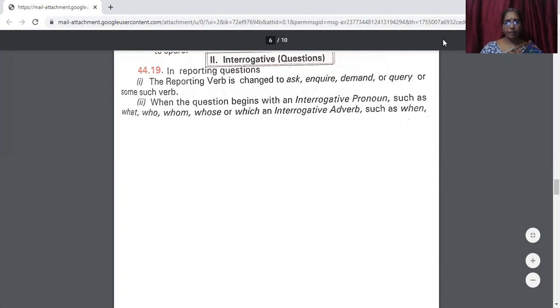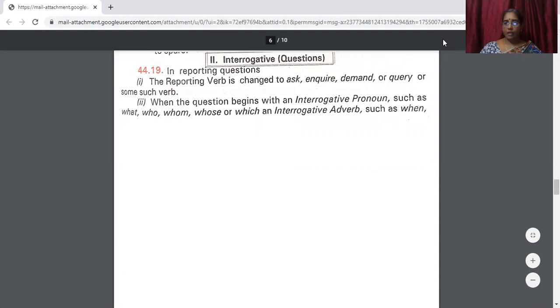Now, let us see interrogative questions. Interrogative, as the word suggests, means questions. They are questions, isn't it? In reporting questions, the reporting verb is changed to ask, inquire, demand, or query, or some such verb.